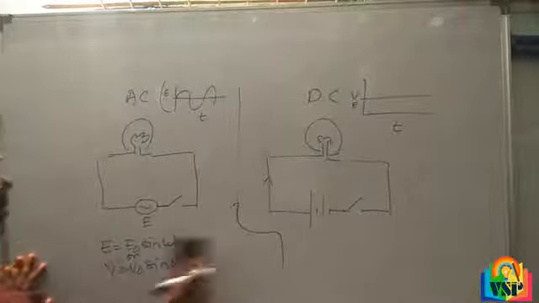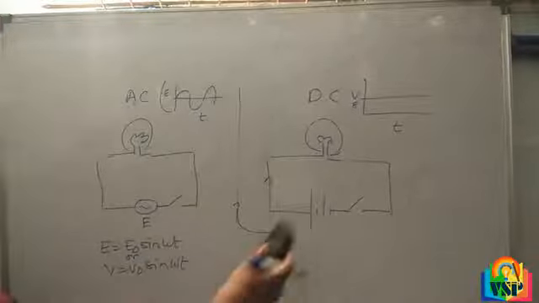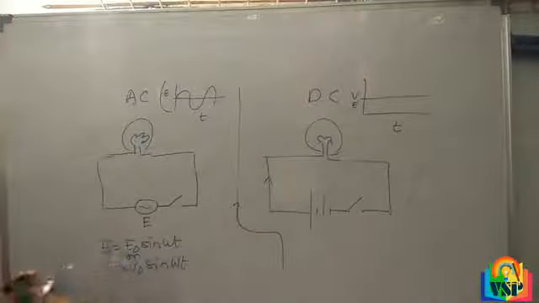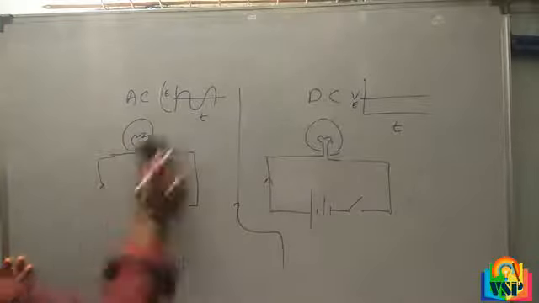This is a battery, so we can say this is a DC circuit. This we can say is an AC circuit. Understand?